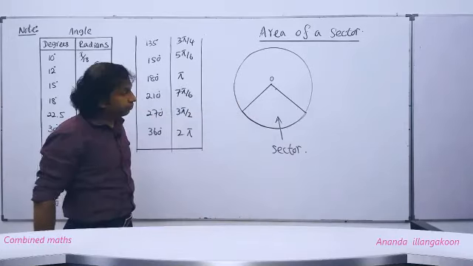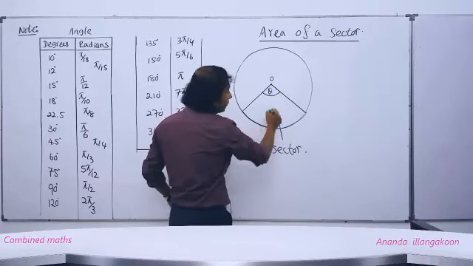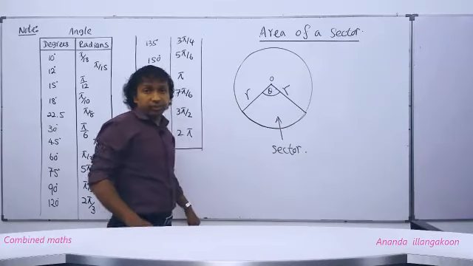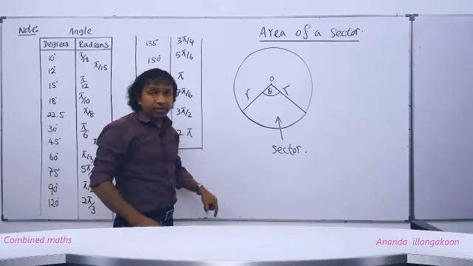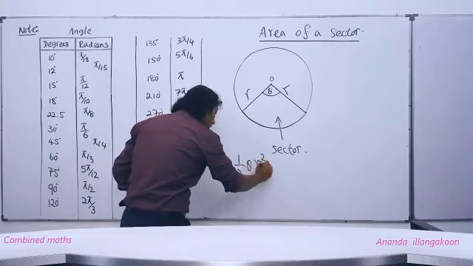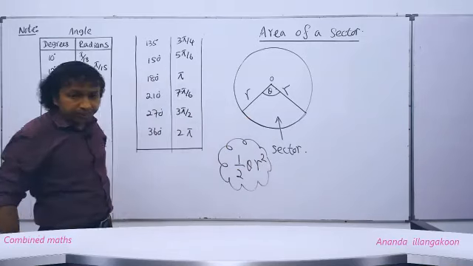Sector. If this angle at the center is theta in radians, and if the radius is r, then this area we can obtain as half theta r squared. This is the formula to find this sectorial area.